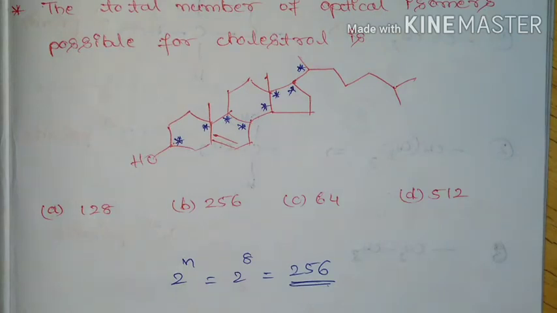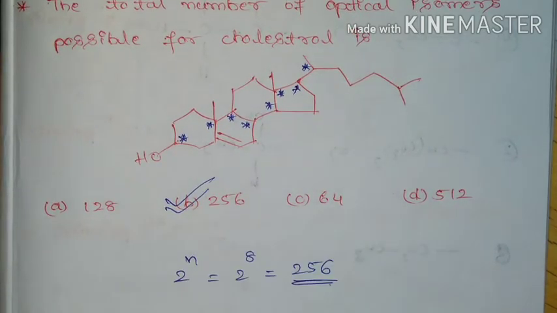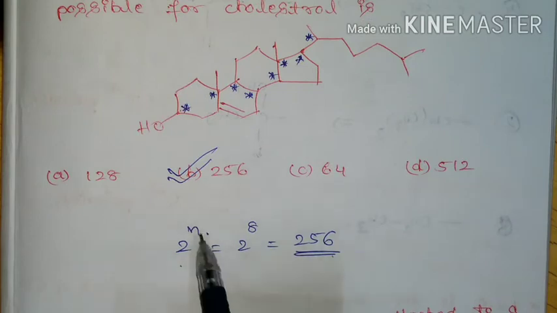So it is going to have 8 chiral centers. So total number of optical isomers possible for this cholesterol molecule is 256. So we can find by using the formula 2 power n, where n is equal to number of chiral centers.